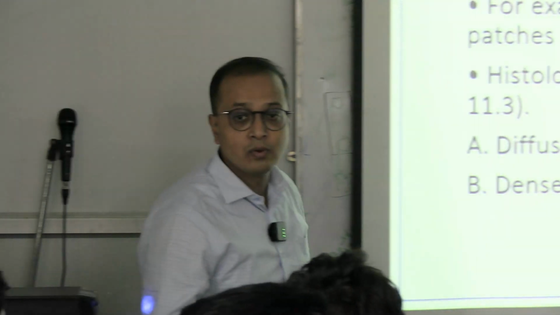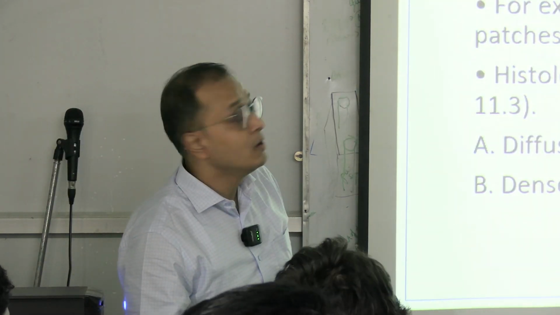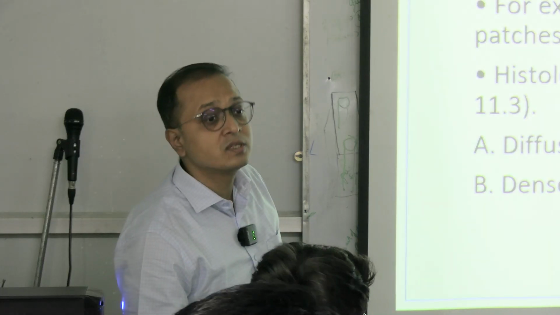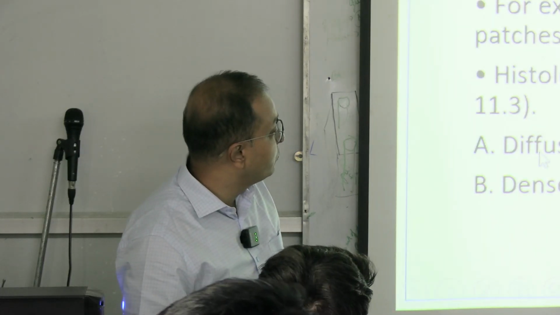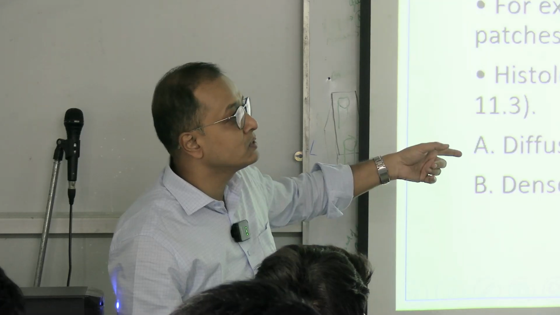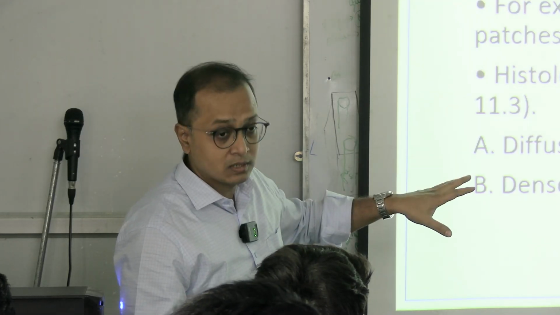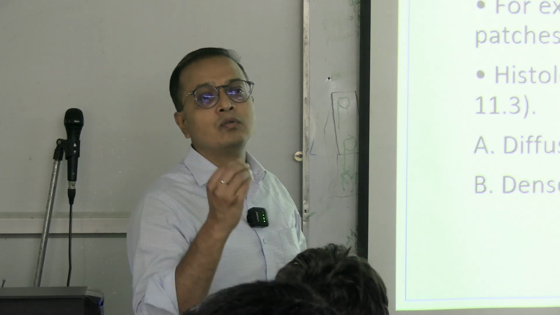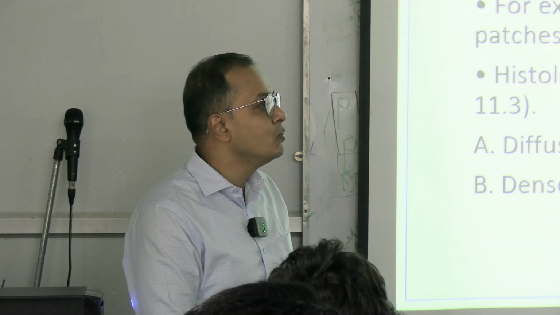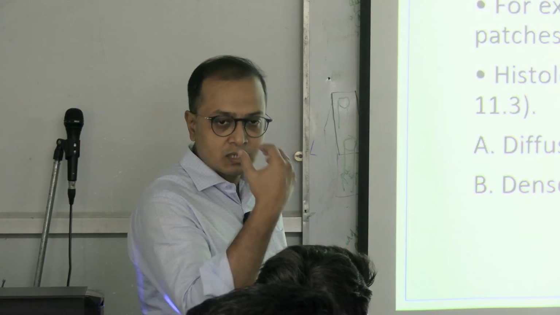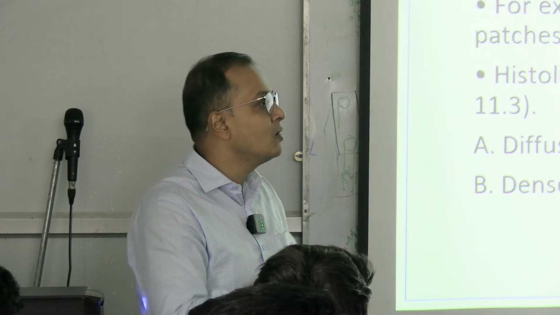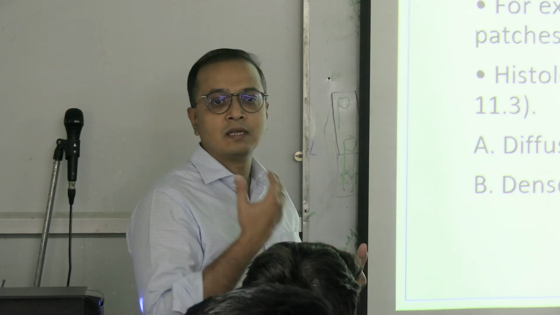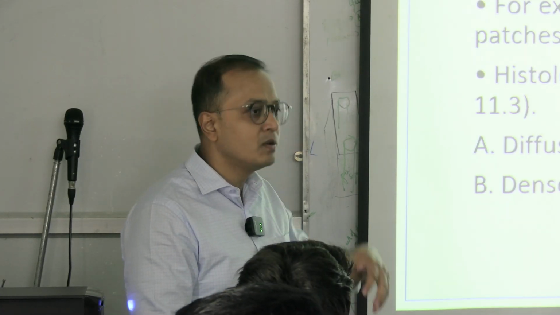We have to know where we are going to find the diffuse types and where we are going to find the localized form of secondary lymphoid organs. The diffuse lymphoid organs are a point of interest for exam questions, so keep them in mind. The diffuse organs are related to the mucosa. What do we mean by mucosa? It is the lining covering the inner side of the body, the inner side of the tubes, present in the respiratory system, the GI system and the urinary system.